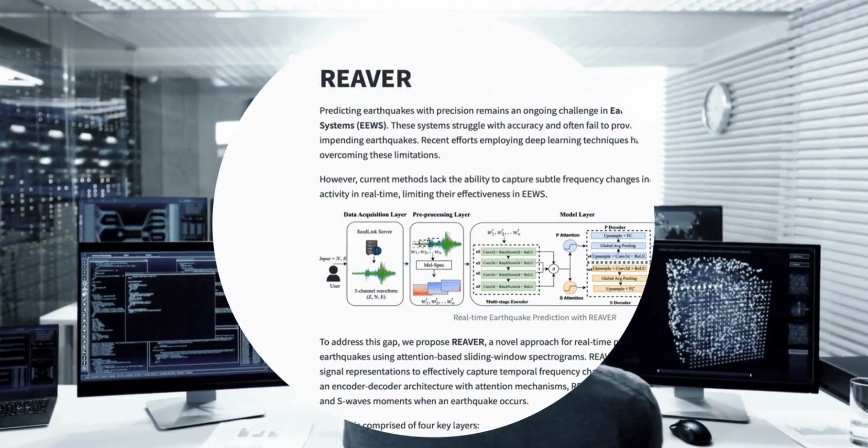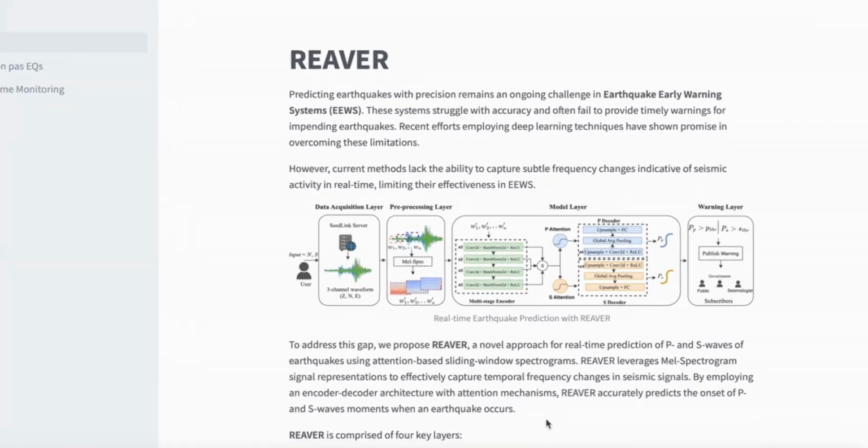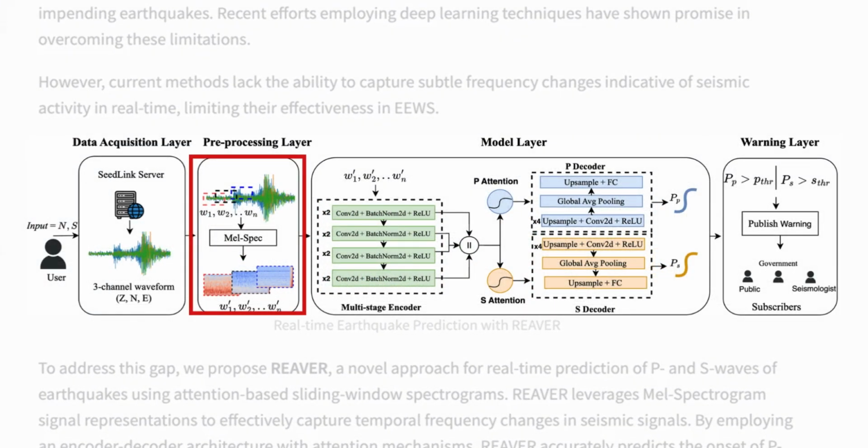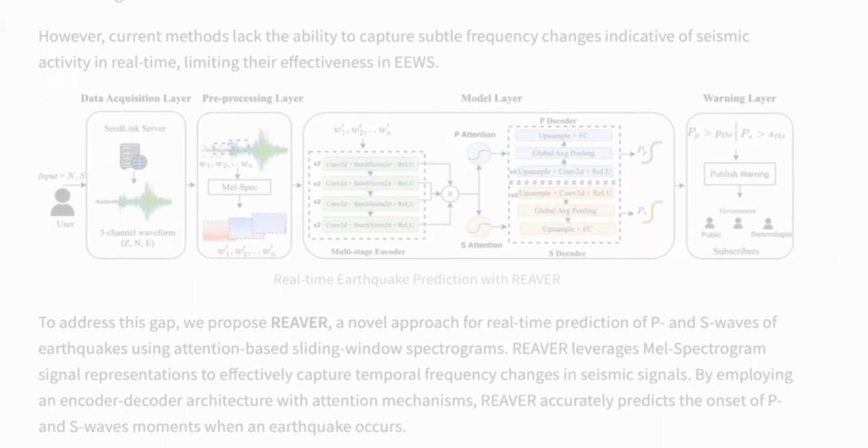To address this, we introduce REAVER, a novel method for real-time earthquake P and S wave prediction. REAVER utilizes Mel Spectrogram representations to capture temporal frequency changes within seismic signals. It employs an encoder-decoder architecture with attention mechanisms to accurately predict the onset of P and S waves upon earthquake occurrence.